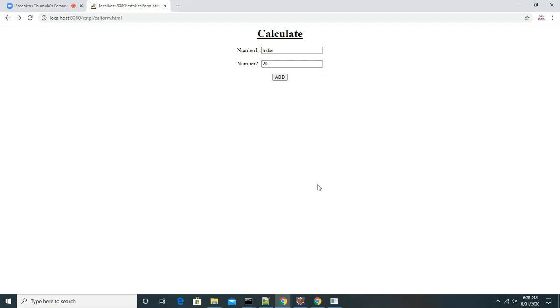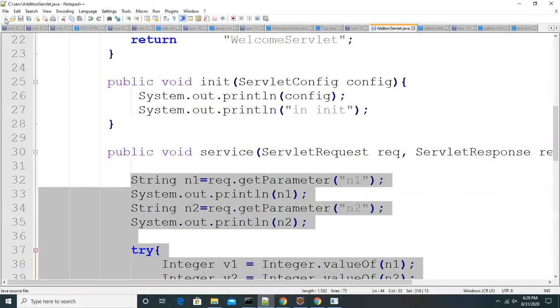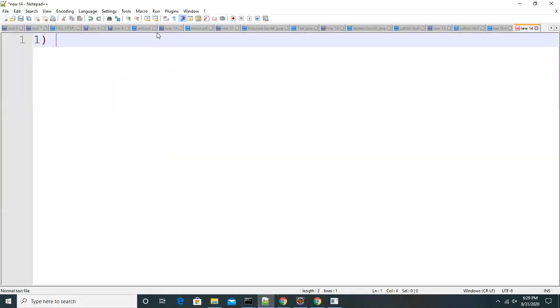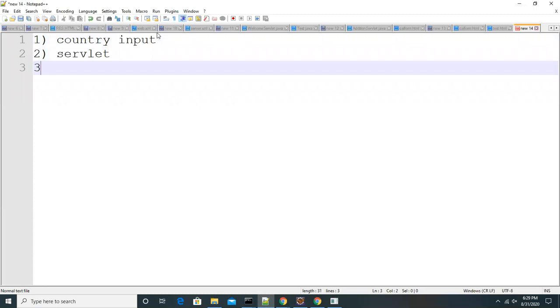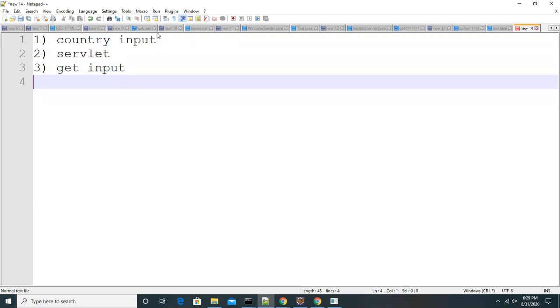But implementation wise, what are the things you have to implement? First, you have to implement the form. Which form? The HTML form, the country input form. The next thing is the servlet. The third one is to get the input. And the fourth one is to write the JDBC program.